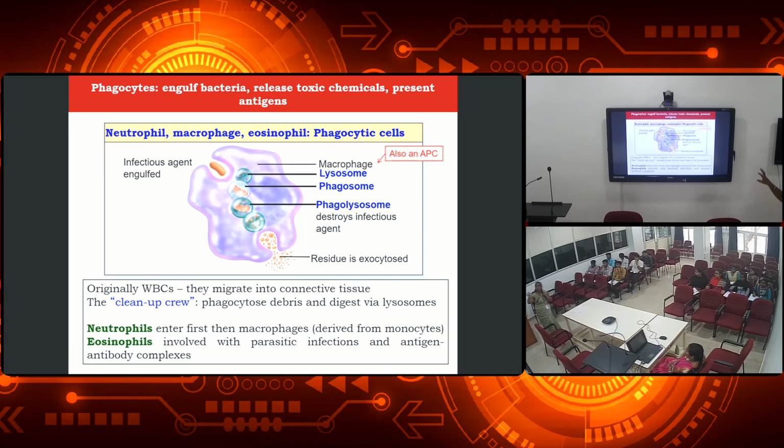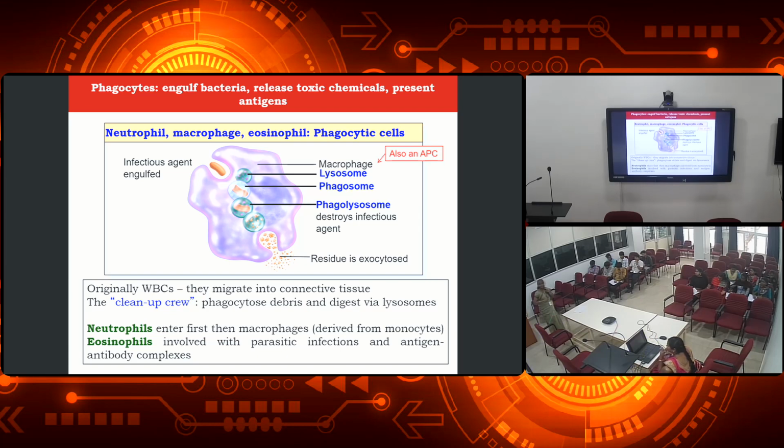This is how these cells act as phagocytes, and they are called the cleanup crew. I hope you know this, right? So these phagocytes are called the cleanup crew. Among all those cells, the neutrophils are the first to enter against the pathogens, and only then will the macrophages come.